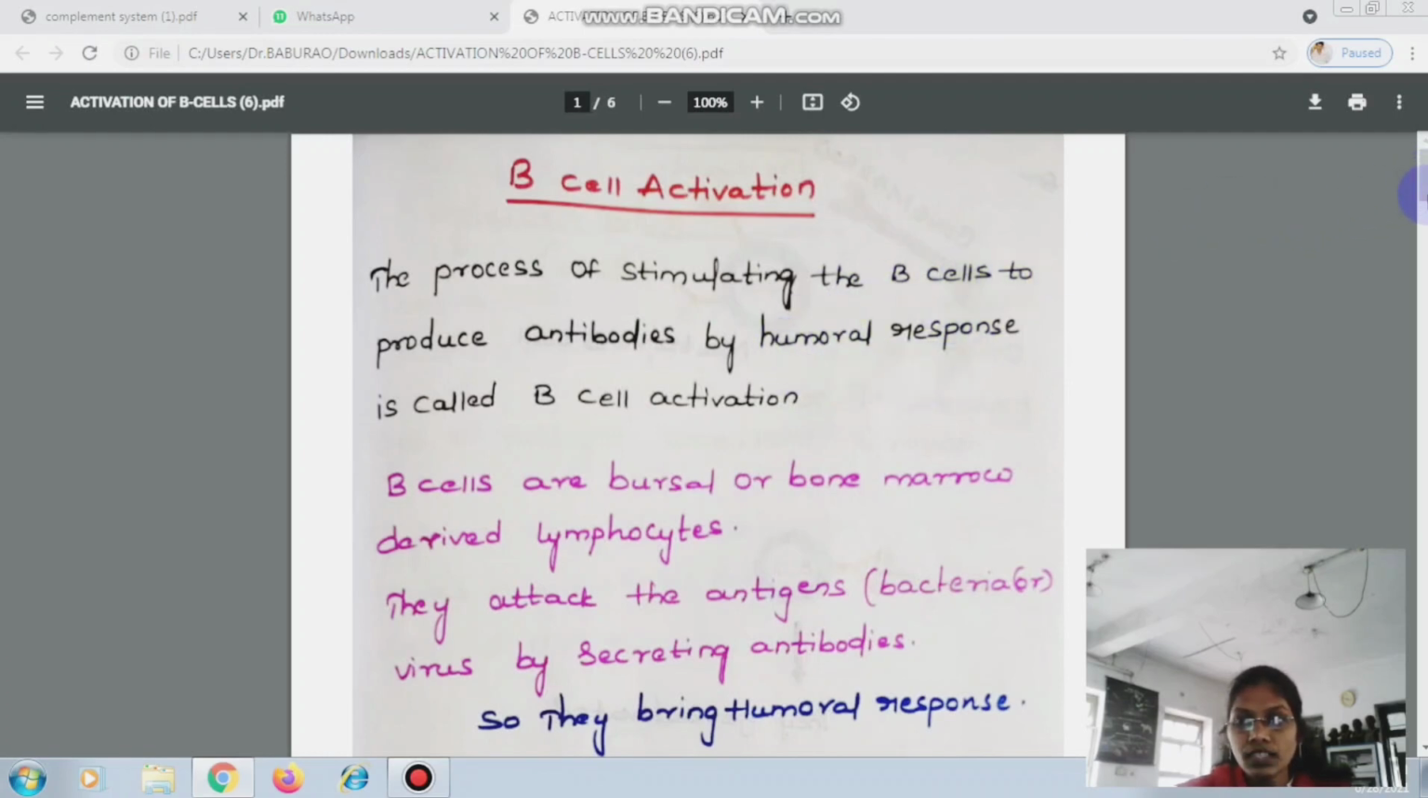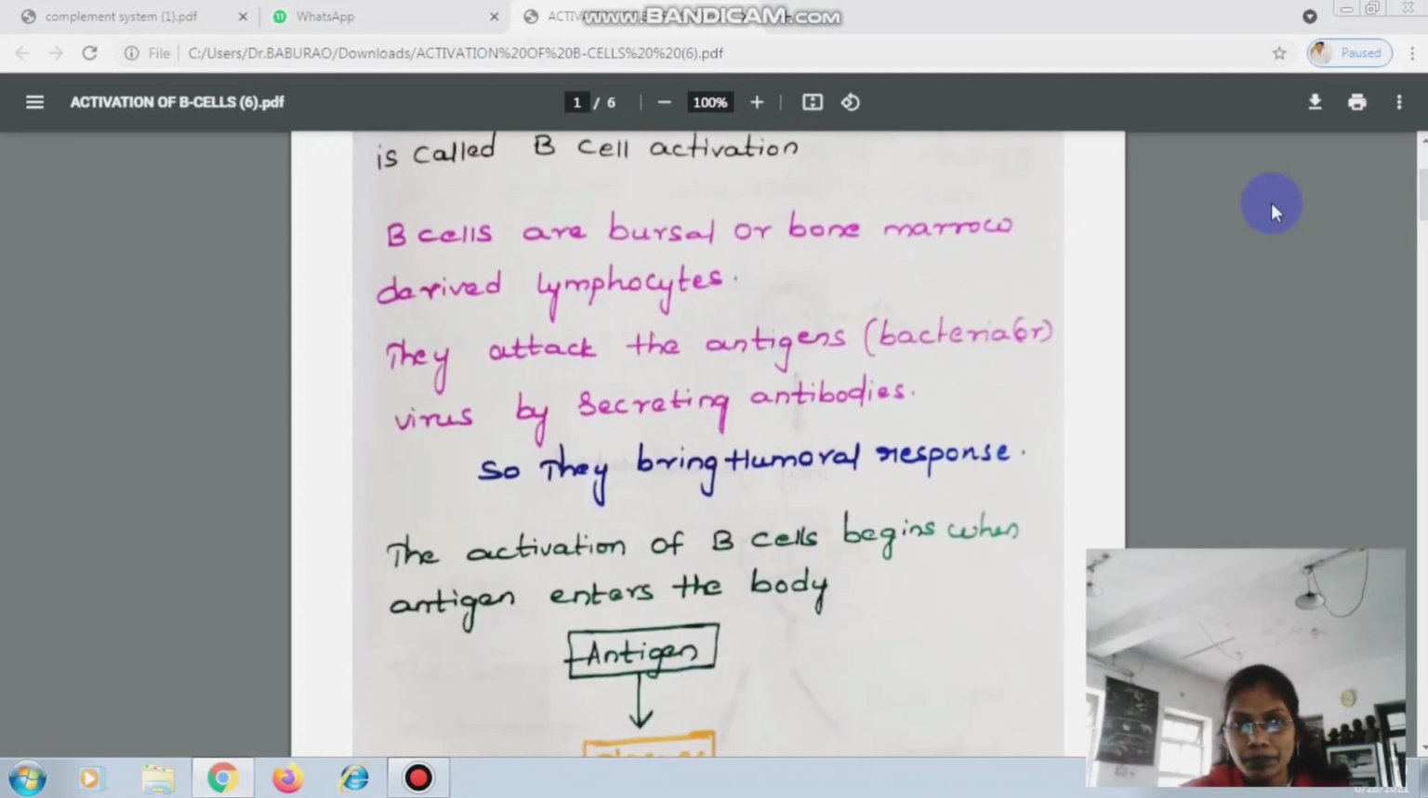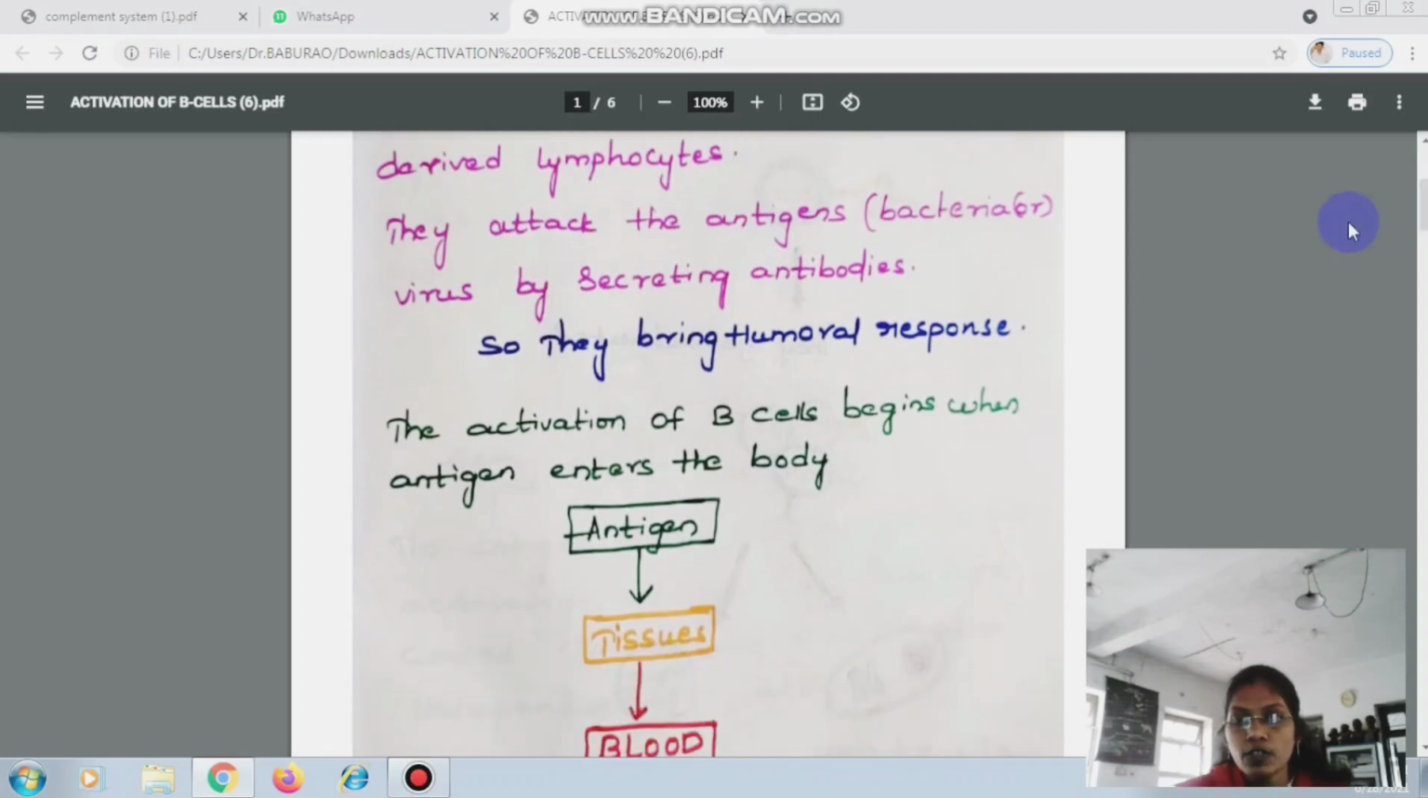Usually B cells are bursal in origin, right, in aves, and in the bone marrow of human beings. So simply we can say that B cells are bursal or bone marrow derived lymphocytes. Whenever they encounter an antigen, they get activated, start proliferation, and differentiate into plasma cells and memory cells to bring about the humoral response, because plasma cells produce antibodies. So antibody mediated immune response, we call it humoral response.